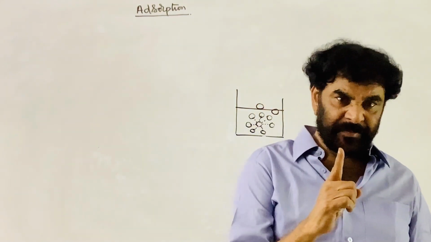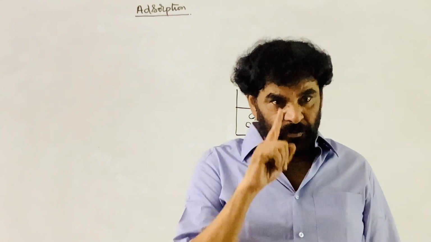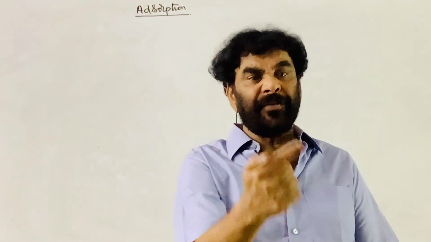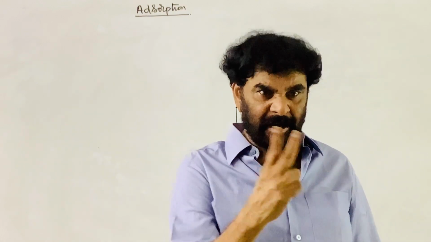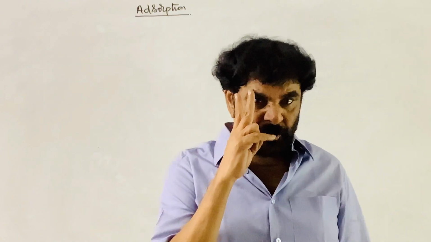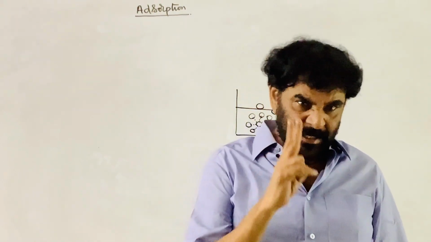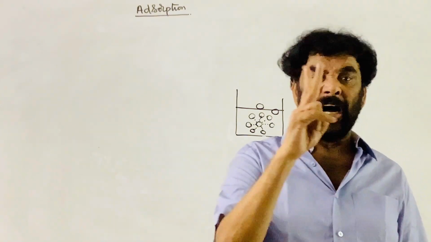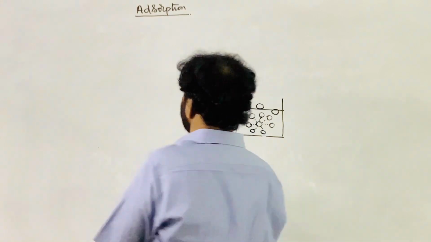See here, the substance which is adsorbed on the surface of the other substance is called the adsorbate. Here two things are involved. One is providing the surface, one is using its surface. The substance which uses its surface for adsorption is called the adsorbent.